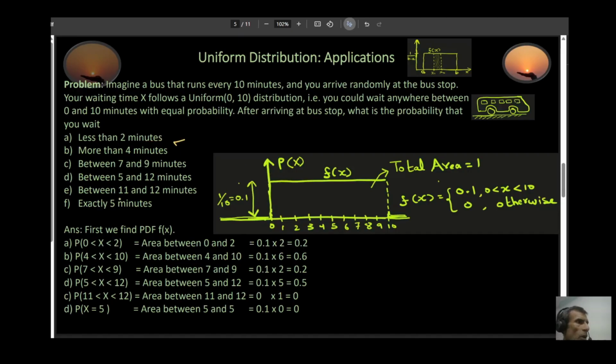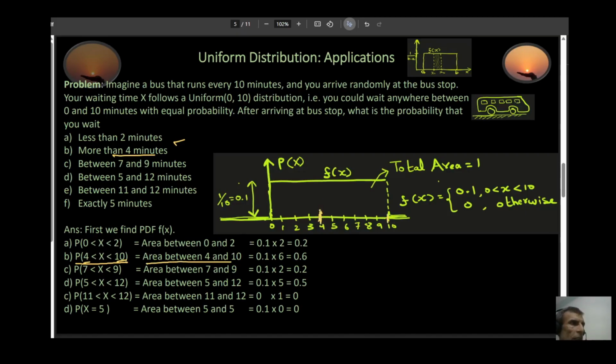All right, next one. What is the probability that you could be waiting more than 4 minutes? In other words, what is the probability that your waiting time is between 4 and 10 minutes? Remember, you can never wait more than 10 minutes because you know the bus comes every 10 minutes. So in this case, the answer would be the area between 4 and 10. My 4 is over here. This is my waiting time, 4 minutes over here and my 10 over here.